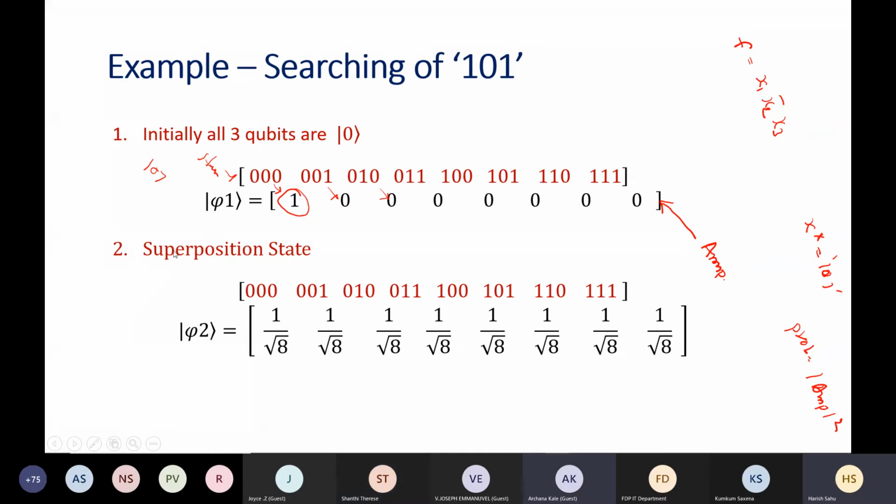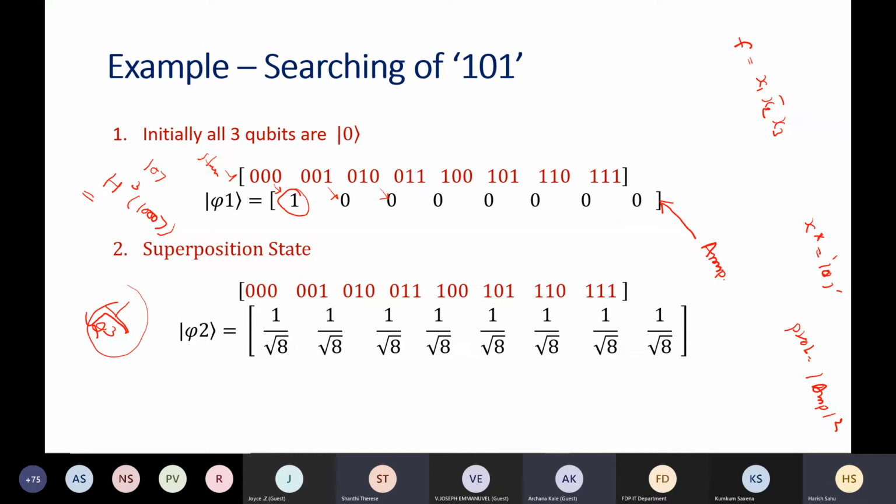Then we apply 3 Hadamard gates on these 3 qubits, on this 000 state. What it will do is create an equal superposition of all possible states, 000 to 111. And what will be the amplitude? That will be 1 by square root of 2 to power 3, so 1 by square root of 8.